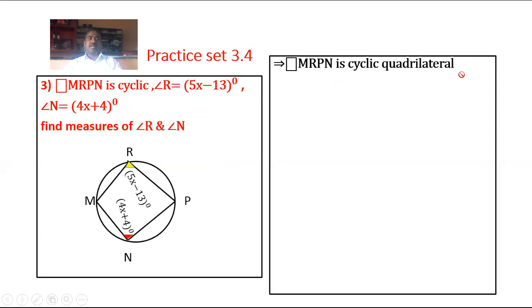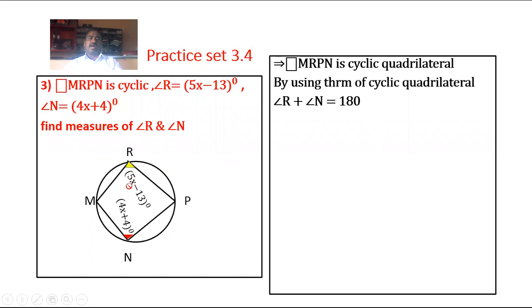By using the theorem of cyclic quadrilateral, the opposite angles of a cyclic quadrilateral are supplementary. Therefore, angle R plus angle N is equal to 180 degrees, because angle R and angle N are opposite angles of the cyclic quadrilateral.